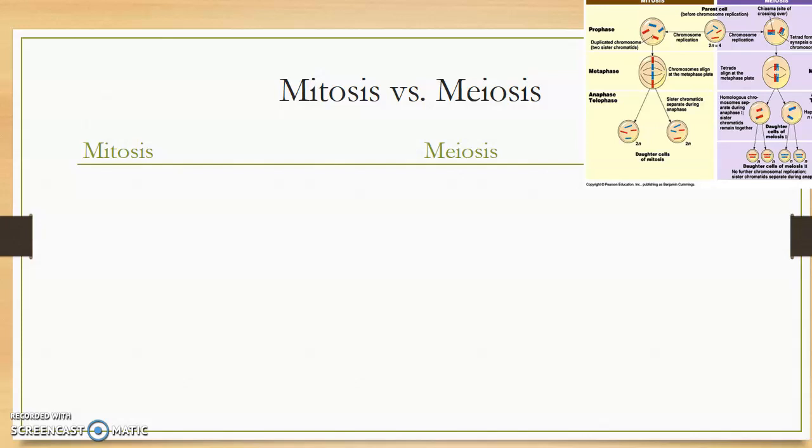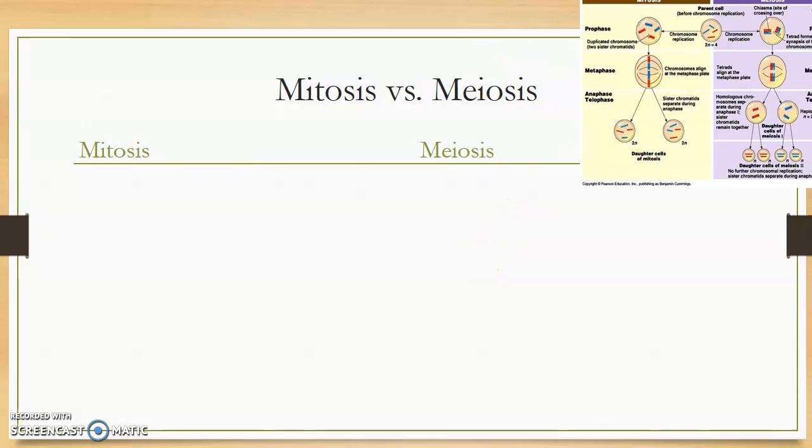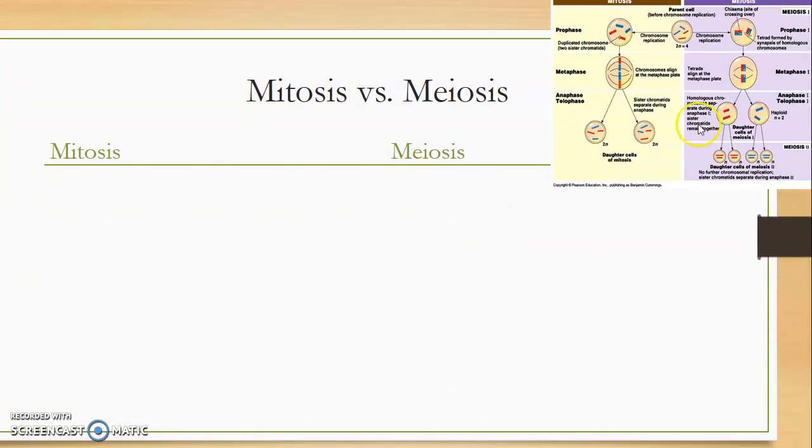Okay, so if you take a look up here in the corner, let me just change this a little bit. There we go. You see this little diagram. I know it's small, but I'll be referring to it a little bit, but it's more about what's written over here. Okay, so first off, where do these processes occur? Well, in mitosis, this is going to be for your body or somatic cells, and in meiosis, this is only going to be for your gametes.